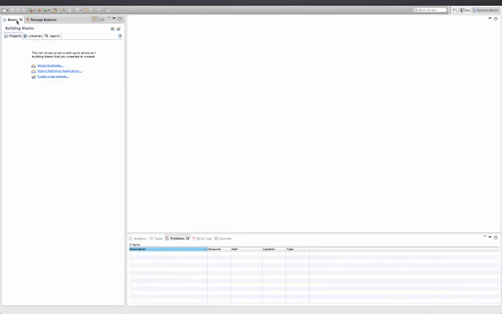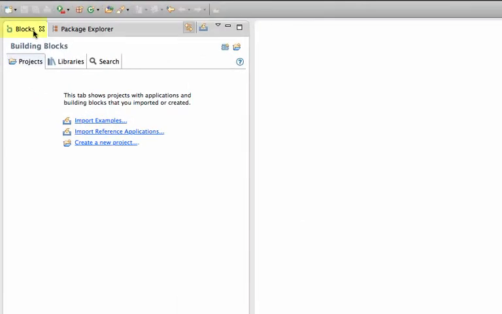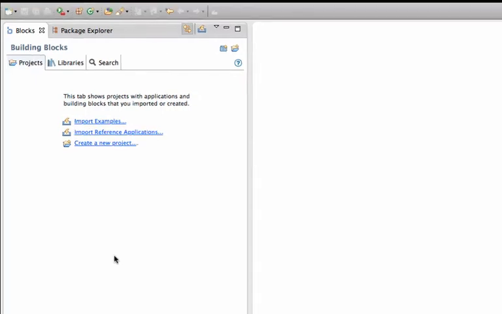Here you see the different views. You have the Blocks view and the Package Explorer view. You need to be in the Blocks view to see and open projects and libraries and to create new blocks and projects. Now there are no projects or libraries.